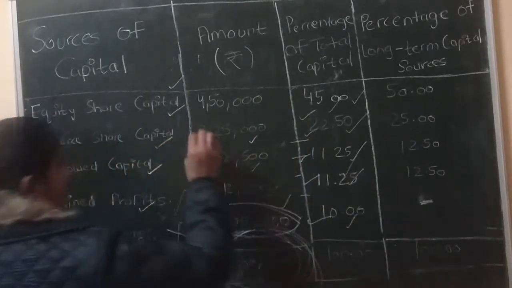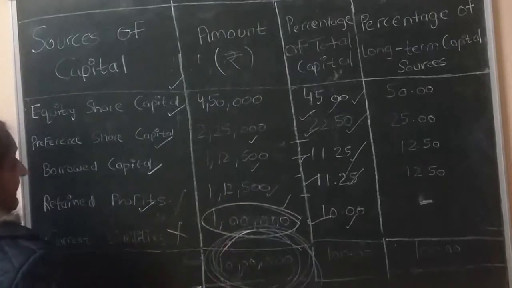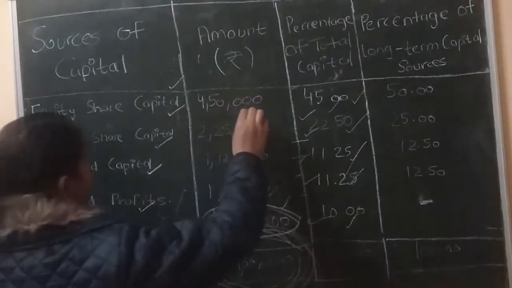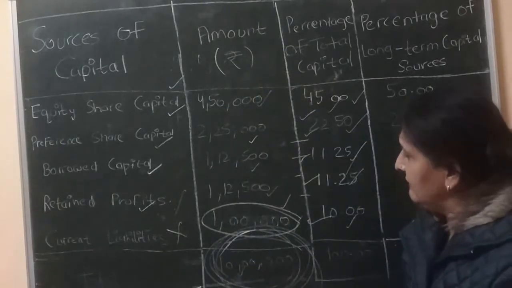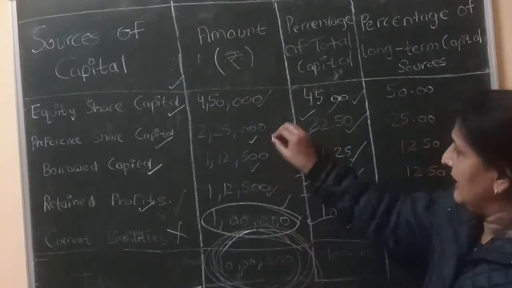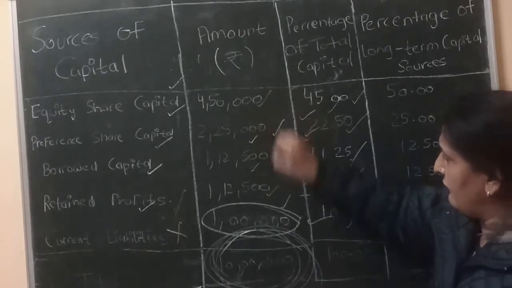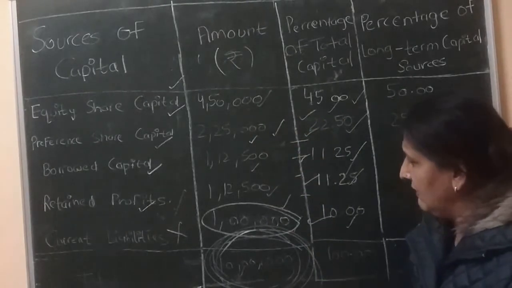In this example of a company, money raised from the issue of equity share is 4,50,000. Money collected from the issue of preference share is 2,25,000.